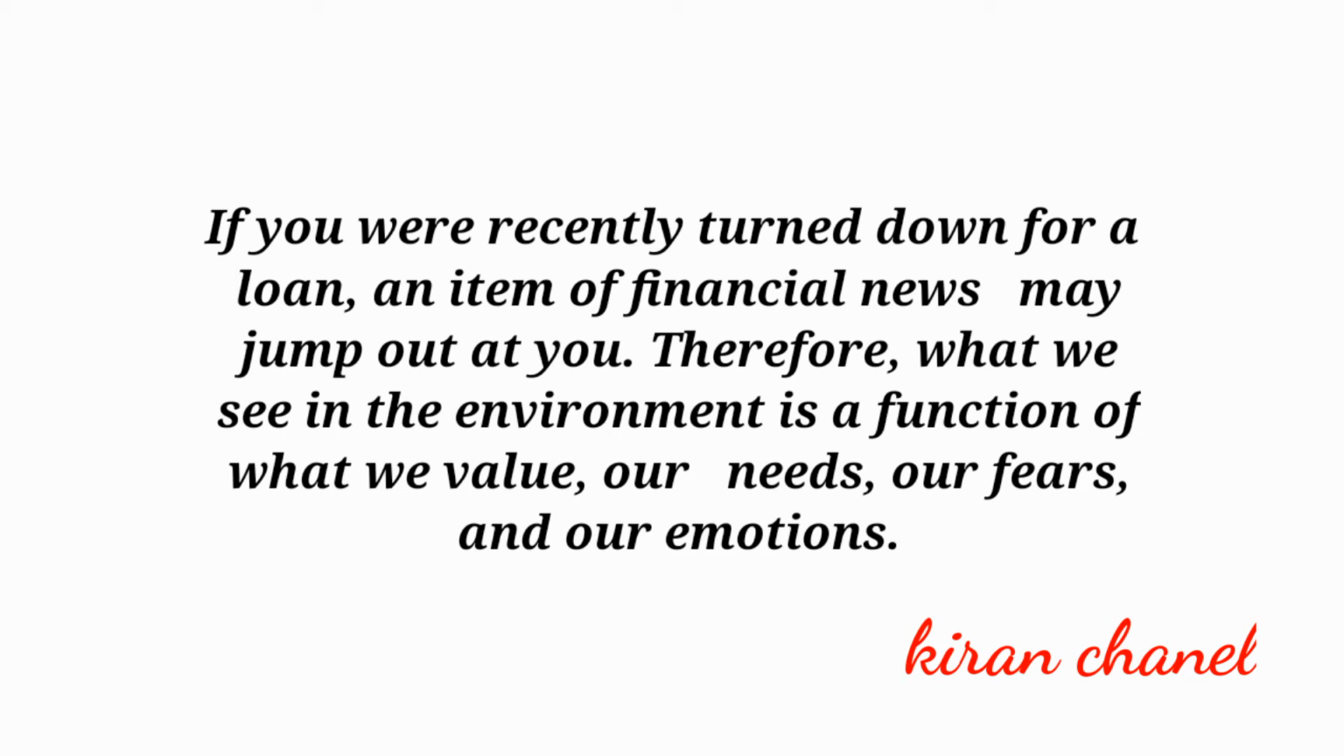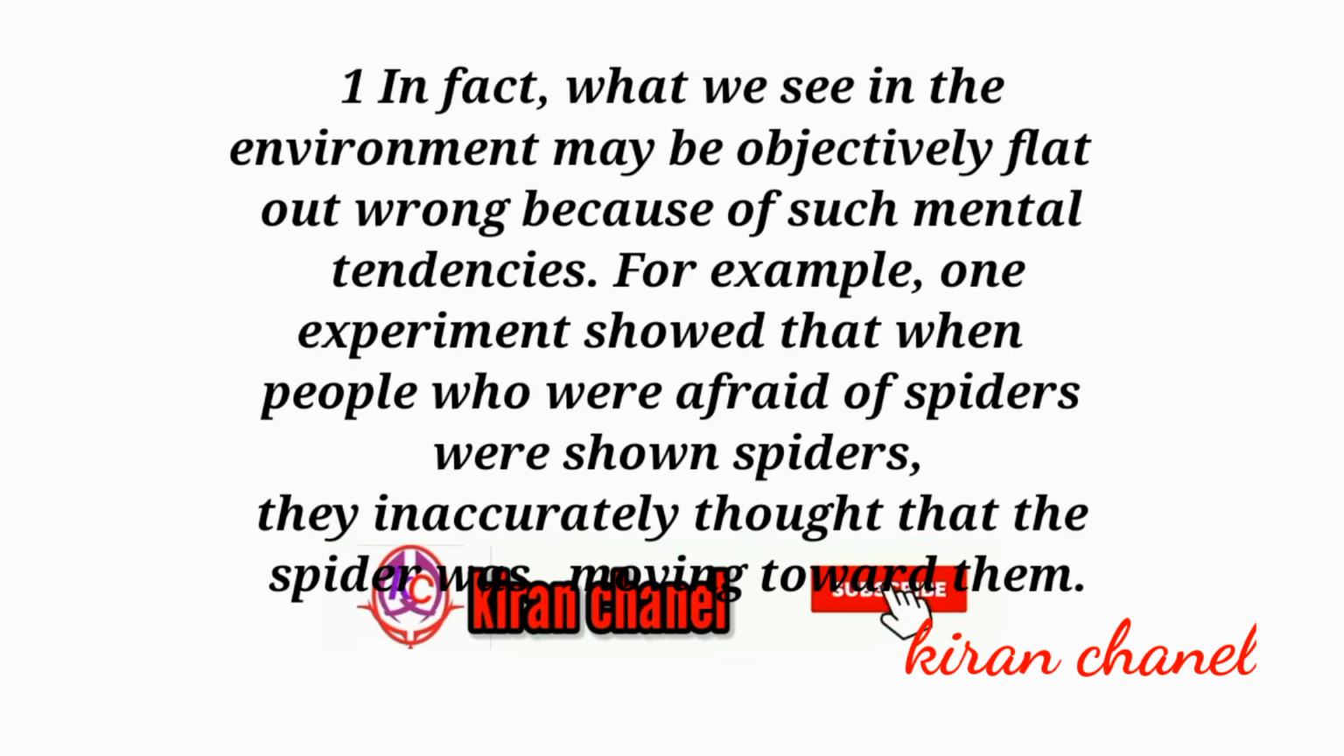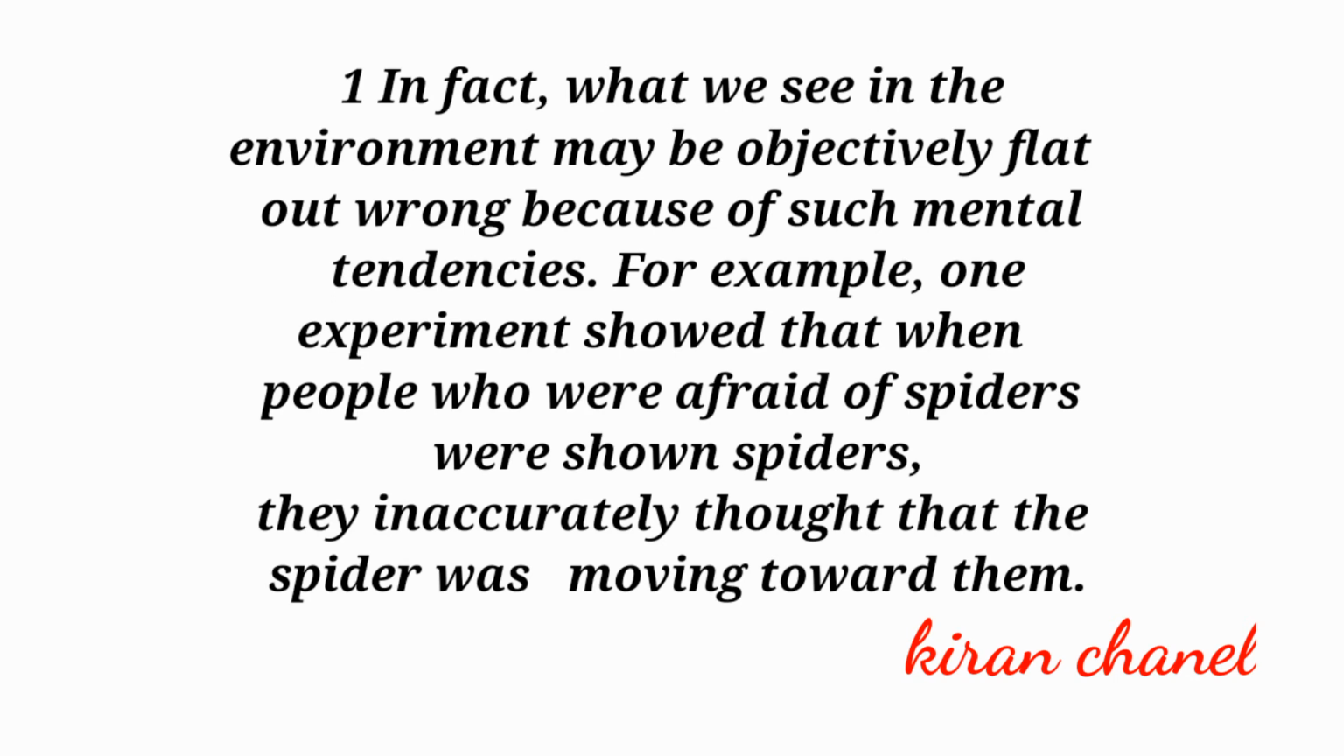Therefore, what we see in the environment is a function of what we value, our needs, our fears, and our emotions. In fact, what we see in the environment may be objectively inaccurate or wrong because of such mental tendencies. For example, one experiment showed that when people who were afraid of spiders were shown a spider, they inaccurately thought that the spider was moving toward them.